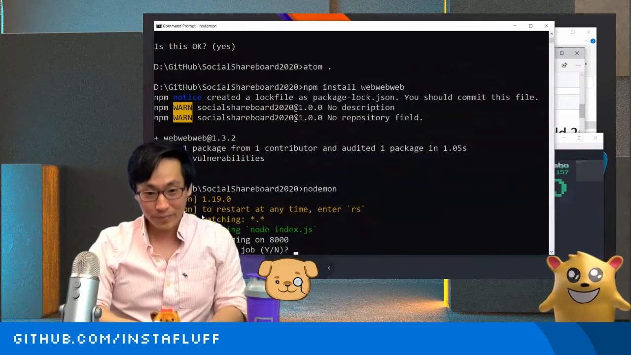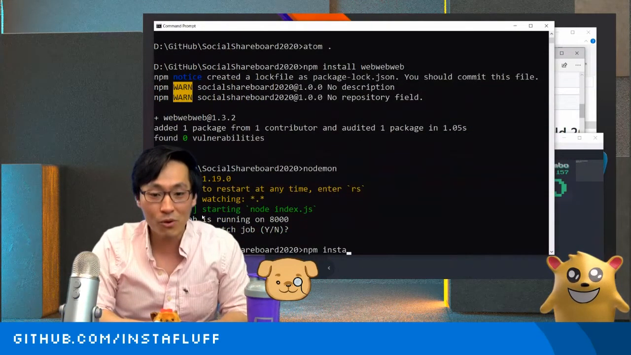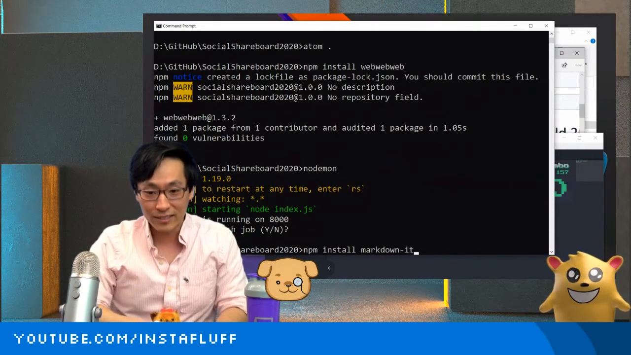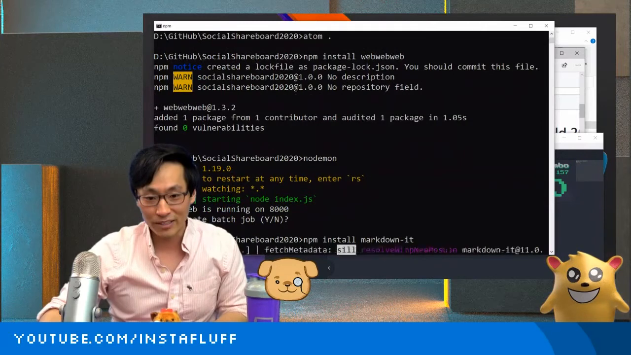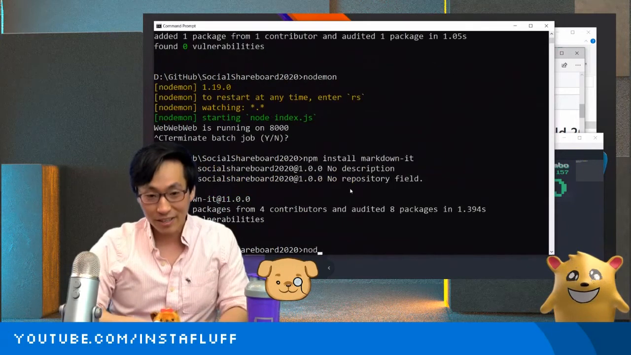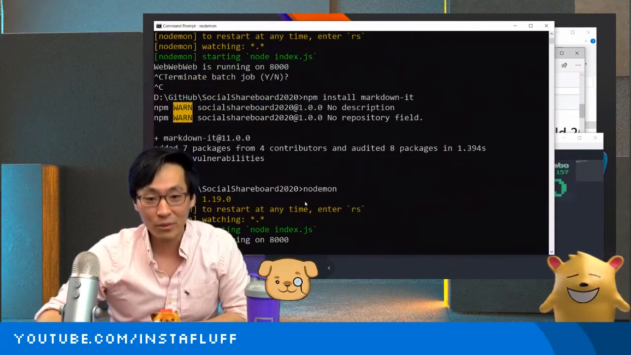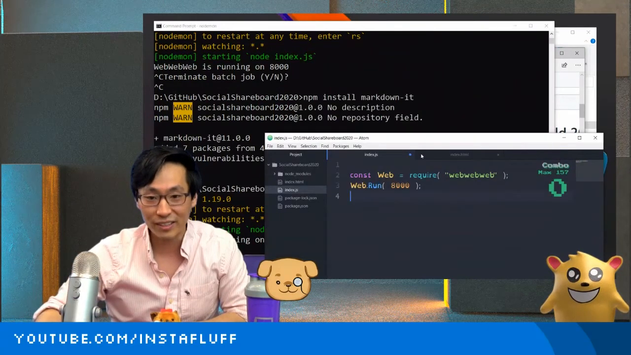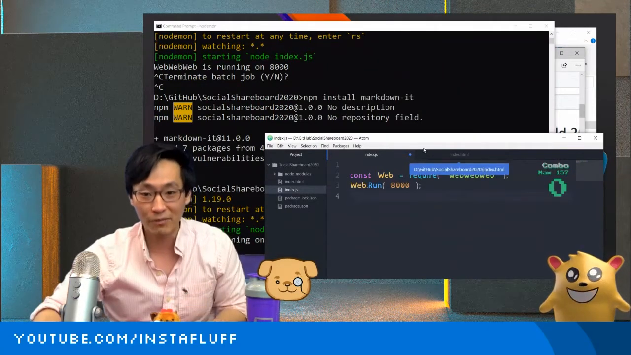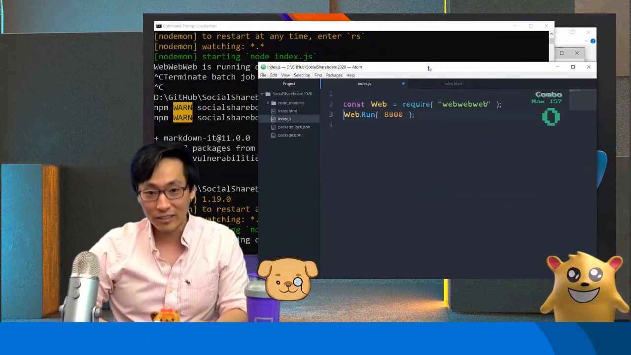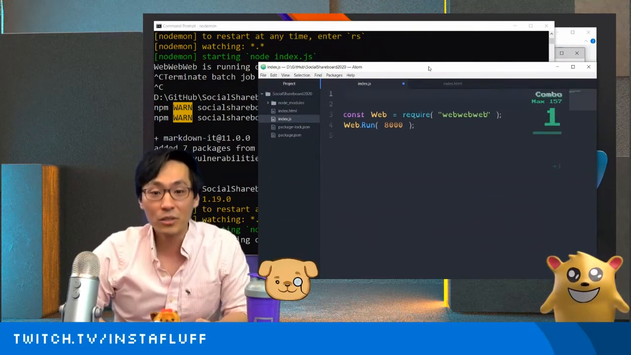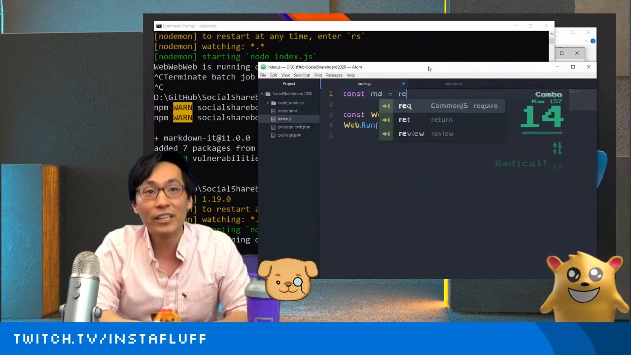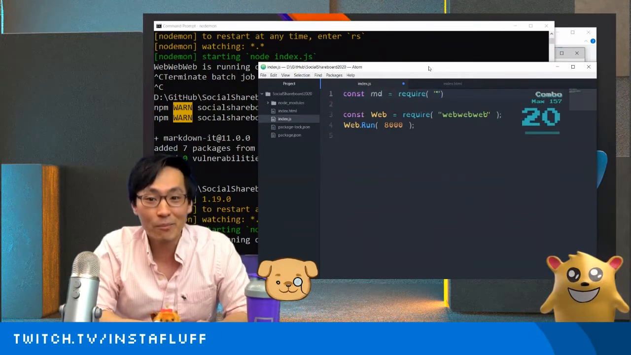To do that, we're going to install one more module, and this module is called Markdown it, because the format's called Markdown. Then I can run it again. nodemon is really cool because it monitors your folder for any code changes and then refreshes the code automatically for you. So in here, now that we have the server, we need to be able to read those Markdown files, which means we need to include the Markdown module.